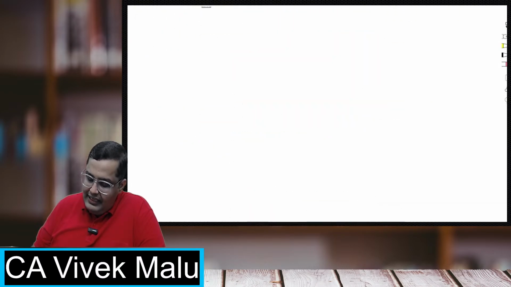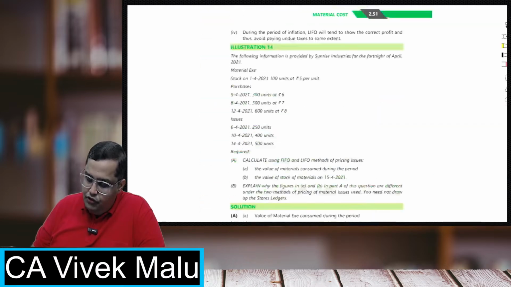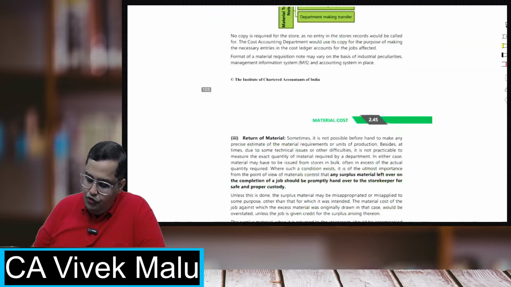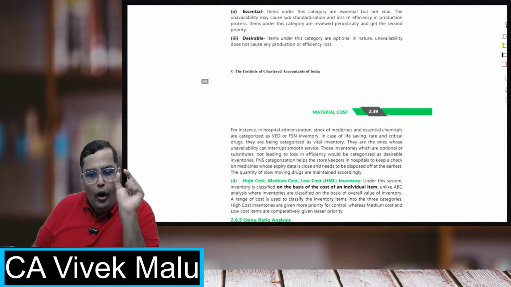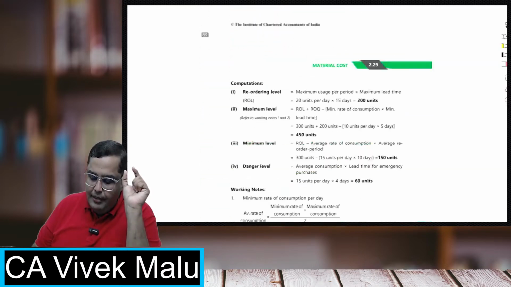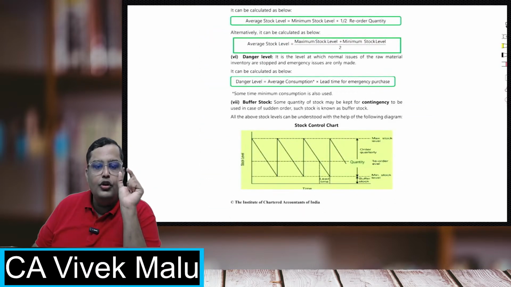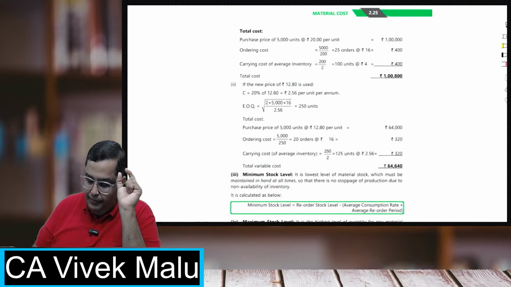Now students, I'll take a question where normally mistakes happen. Students don't understand how to solve this. Please understand these levels are for raw materials. They are not for the finished goods. This is maintained by the storekeeper. So this is for the raw materials, not for the finished goods.